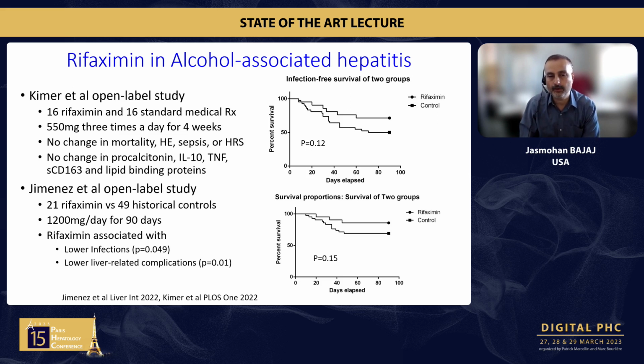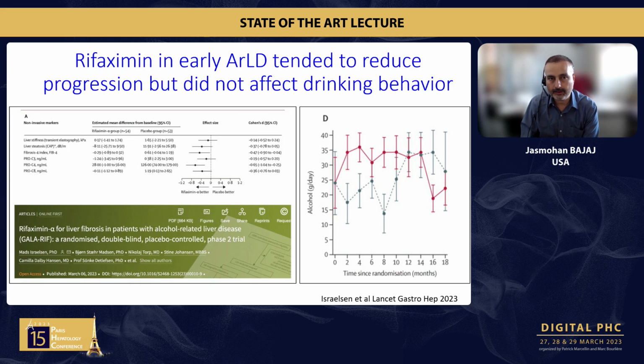And this study that was just published today in the Lancet Gastroenterology, in early alcohol-related liver disease, the intention to treat was not significant, but there was a reduction in progression with the per protocol analysis using liver steatosis as well as the FIB4 index. There was also a trend towards reduction in PRO-C3, as you can see on top. On the right-hand side, you can see, unfortunately, there was no effect on the alcohol use per day.